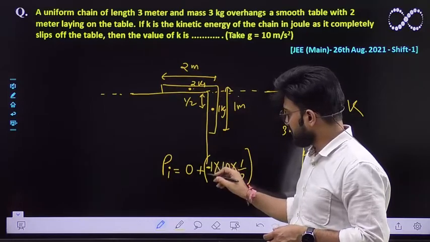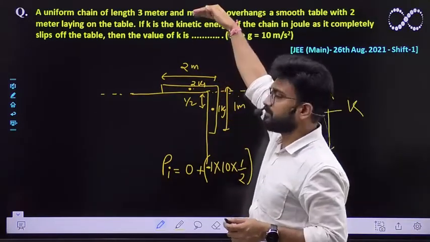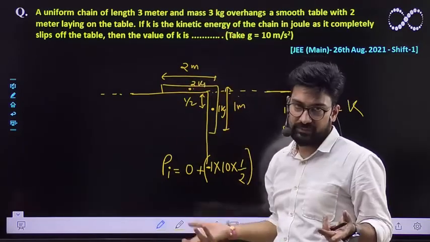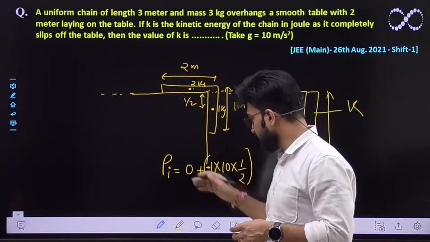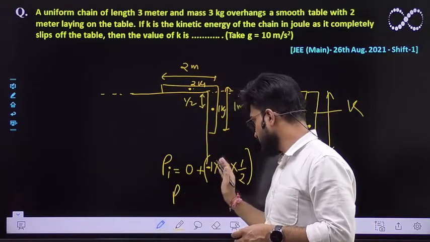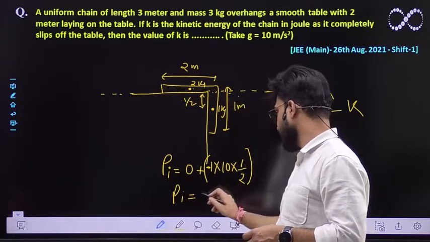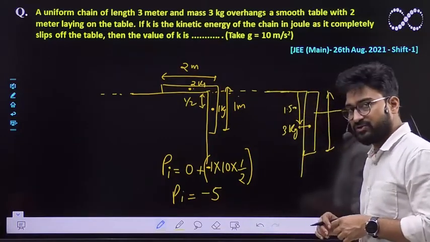In this case also the potential is negative. If you are moving up, we can take that direction as positive. If you are moving down, we can take that direction as negative. So you are moving downward, so let this initial potential be negative, and this initial potential comes out to be -5. And what about the final potential?